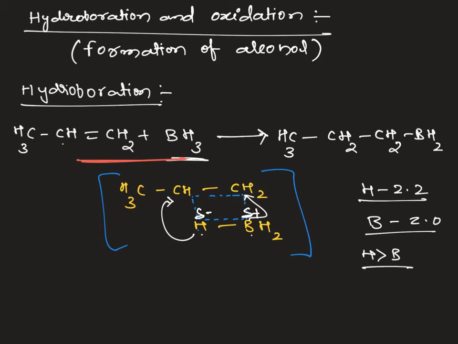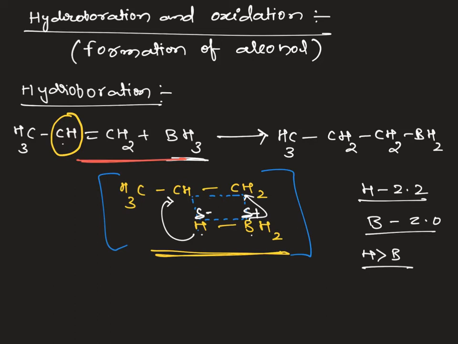According to Markovnikov rule, the negative part of the reagent is added to the double bond carbon containing fewer hydrogens. That's why hydrogen is attached at the second carbon and boron is attached at the first carbon, giving alkyl boranes. This mechanism follows a transition state and cannot form any intermediate.